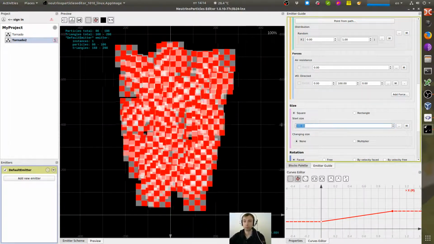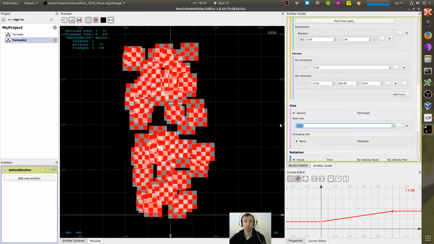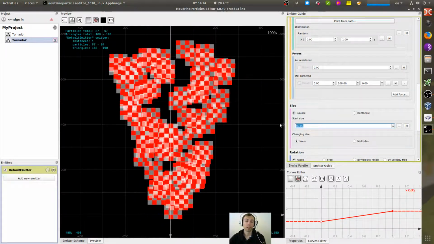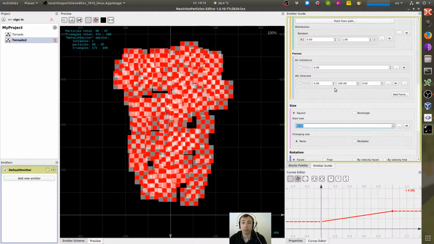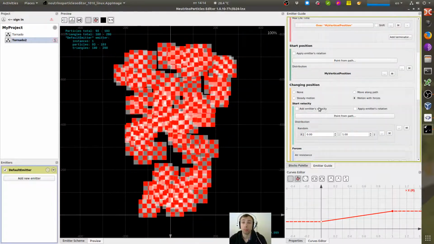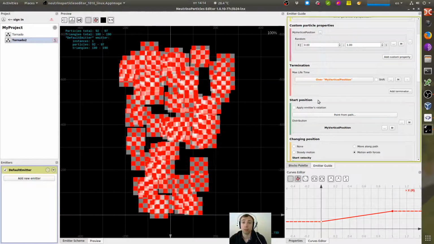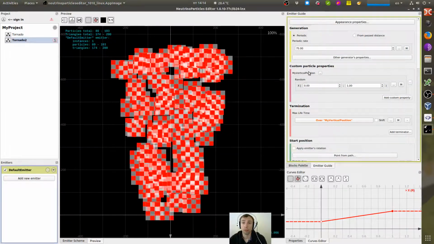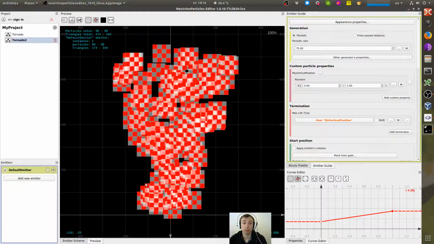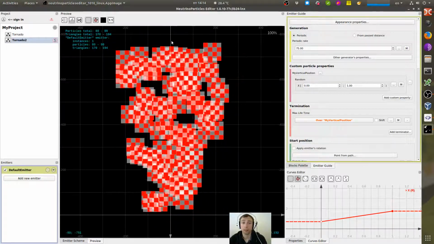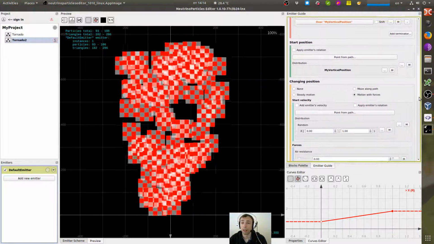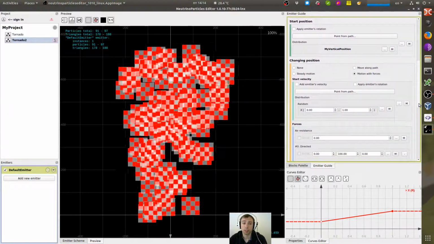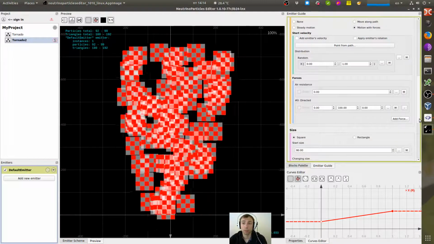No, 80. Now we have two values dependent on our vertical position. It is the position on the path and the lifetime of the particle. Now let's make this effect more 3D.